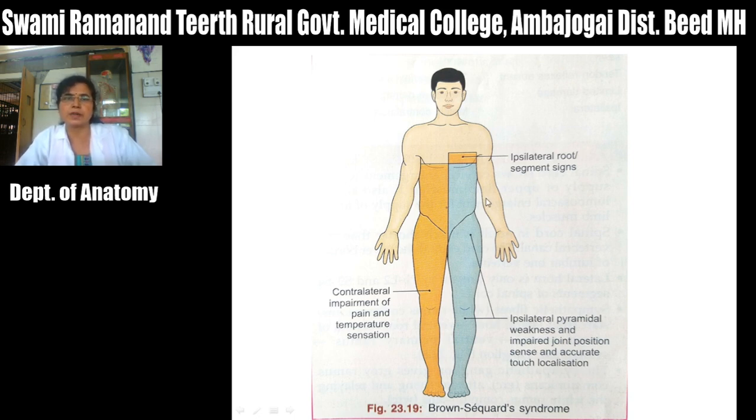So in Brown-Sequard syndrome, there is loss of motor activity on the same side of the lesion and loss of pain and temperature sensation on the opposite side of the lesion.